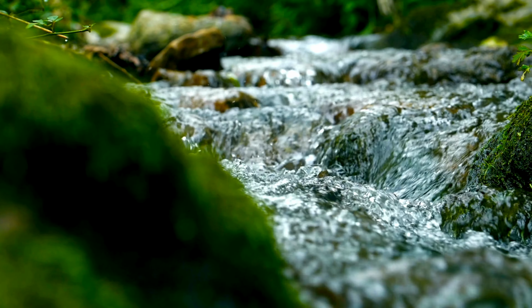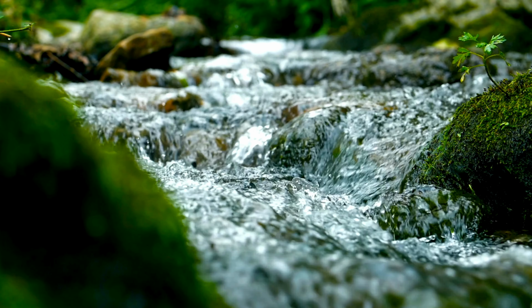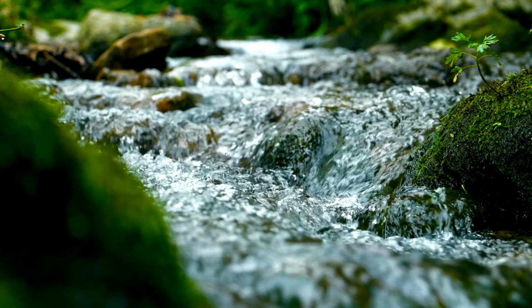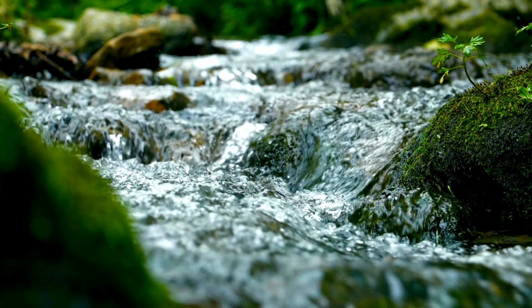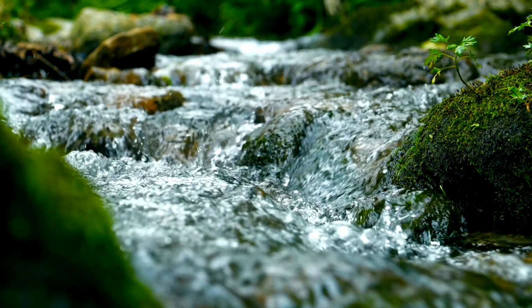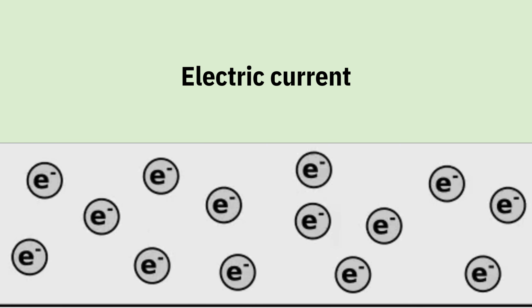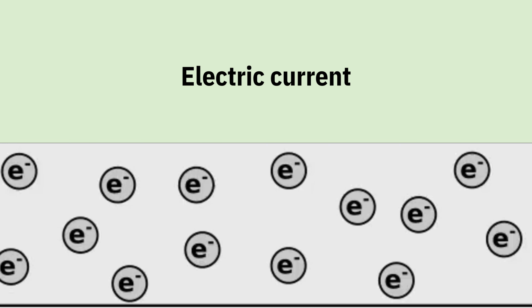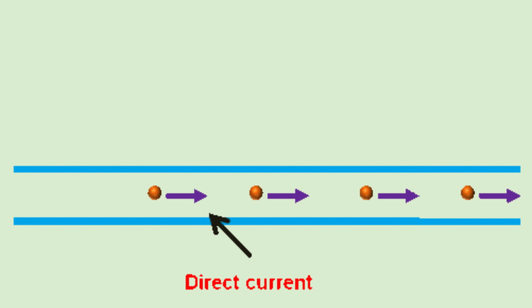For example, in a river or a pipe, when water flows, we refer to it as a water current. The movement of water is due to the difference in pressure, higher pressure at one end and lower pressure at the other. When electric charge flows through a conductor, such as a metallic wire, it constitutes an electric current.